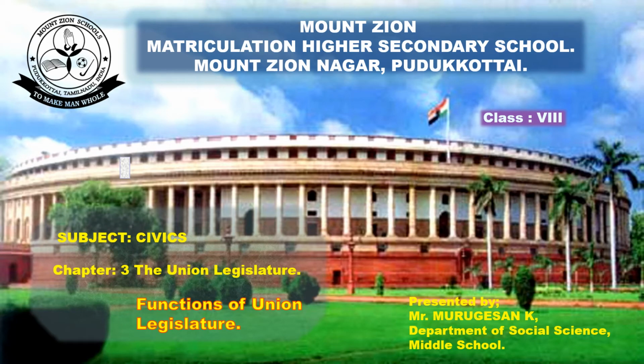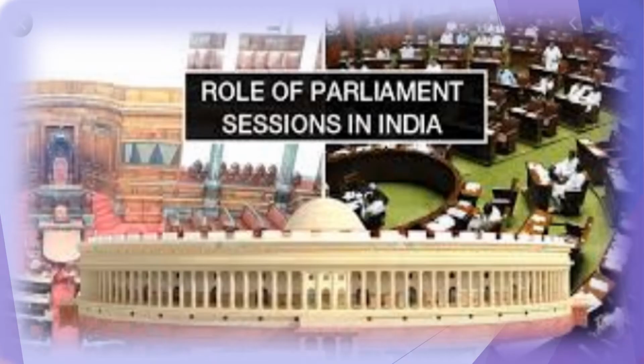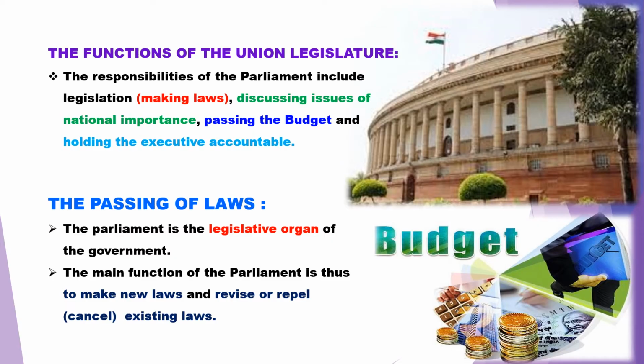Today, we are going to discuss the chapter Union Legislature, and we will be discussing the functions of Union Legislature, which is the second part of chapter 3 in Civics, class 8. Last class, we discussed the structure of the Union Legislature. In that, we discussed the Lok Sabha and Rajya Sabha. We discussed elaborately the composition, duration, qualification, disqualification, and election to the Lok Sabha and Rajya Sabha. And in this part, we'll be discussing the functions of Union Legislature.